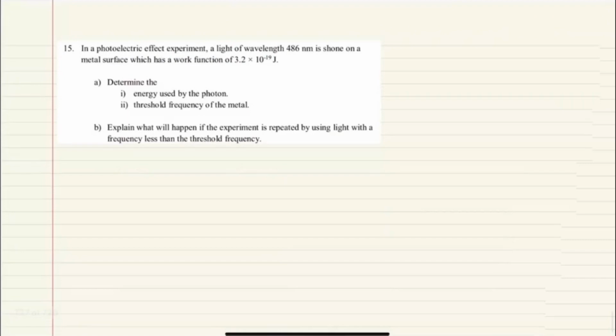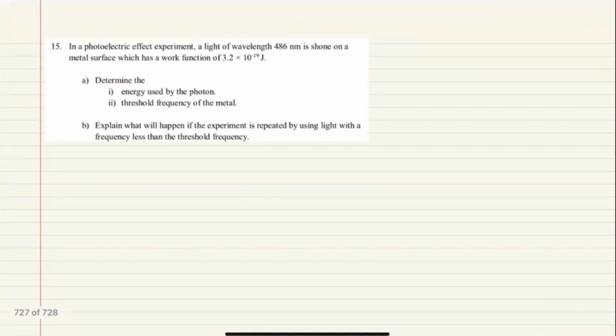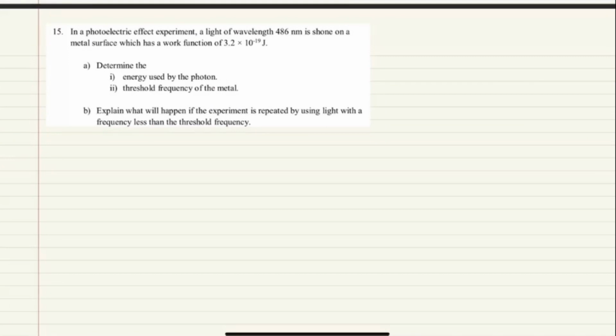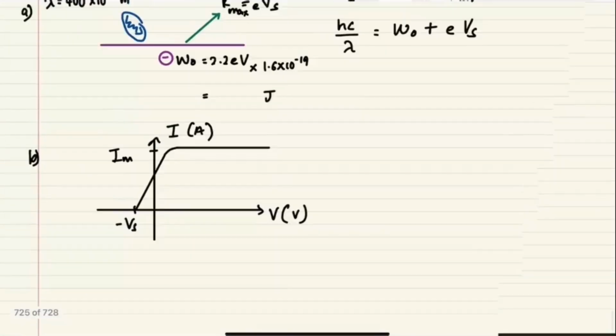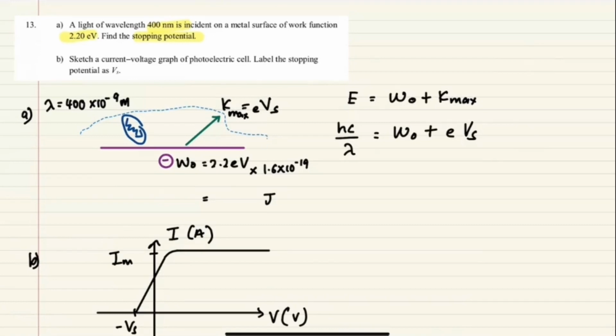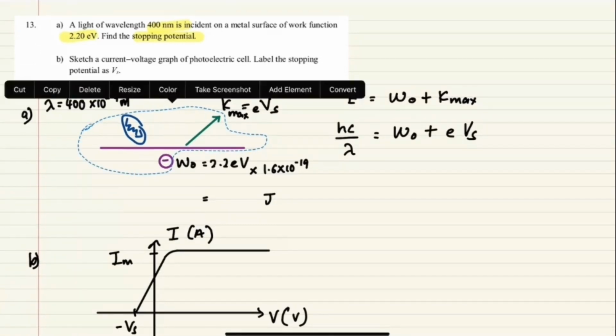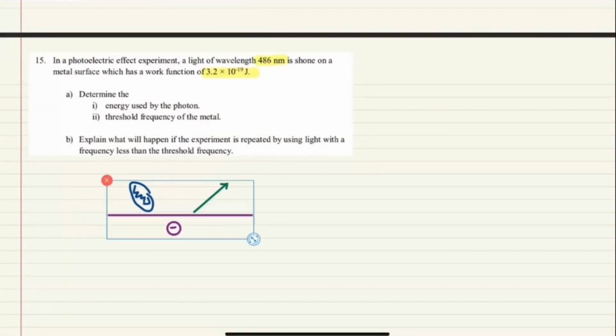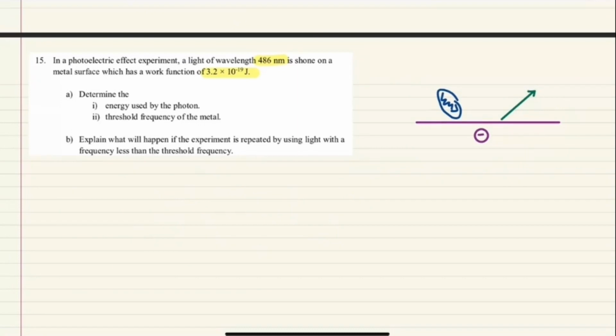So question 15. Question 15 dia kata, in the photoelectric effect experiment, light of wavelength 486 nanometer is shone on a metal surface which has a work function of 3.2 times 10 negative 19. Okay, again, you just have to do the same thing. Dapat soalan, kamu draw benda ni. Okay. And then when you try to take out the information, straight away you substitute with respective categories.